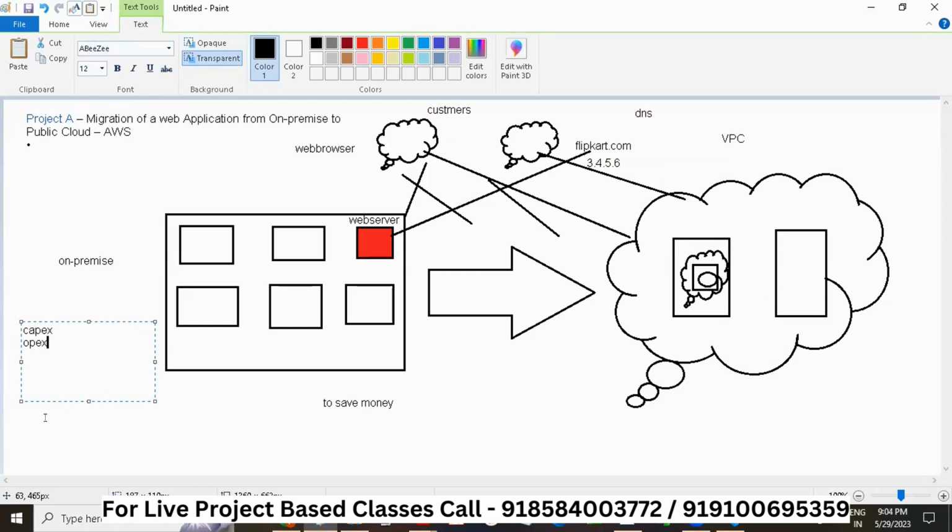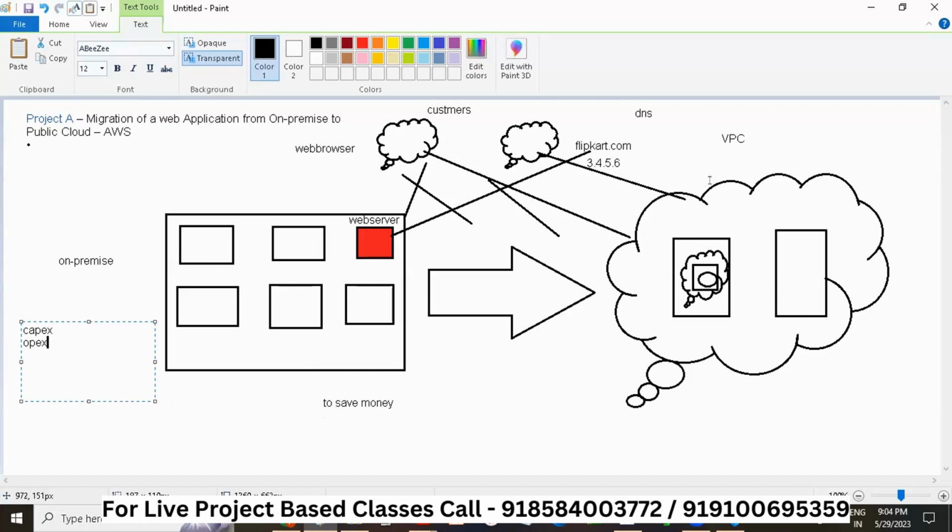If you have an interview, you can tell that you have worked on migration and you have started your journey with the migration of web applications from on-premise to public cloud. And after doing this, your journey began, and you became a DevOps engineer, and you started implementing DevOps culture. So this will be your story in the interview, because you're learning DevOps with the help of projects, right? And that is why you're seeing this minor project.